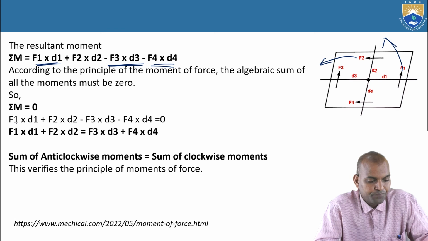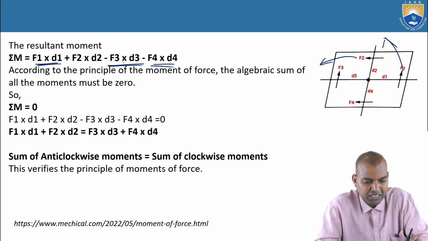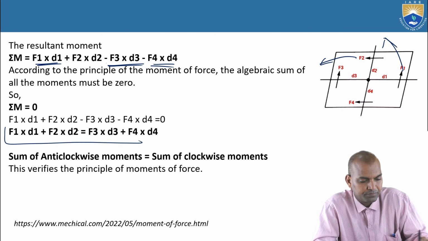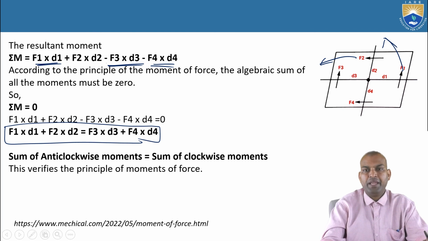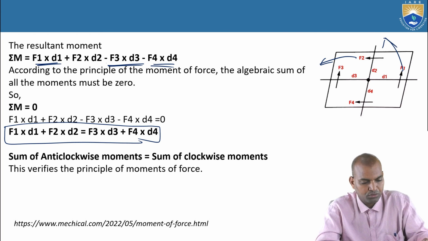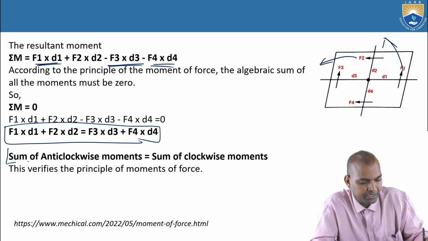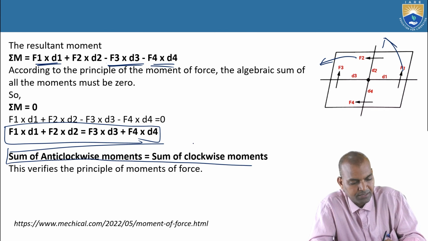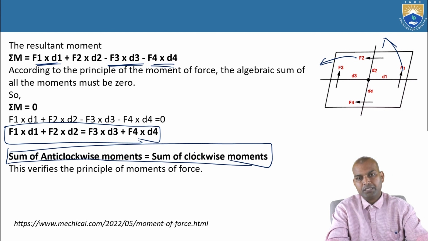That means F1 d1 plus F2 d2 equals F3 d3 plus F4 d4. So sigma M equals 0. That means the sum of anti-clockwise moments equals the sum of clockwise moments. That is also known as the principle of moments of a force. With this we verified the principle of moments of a force.